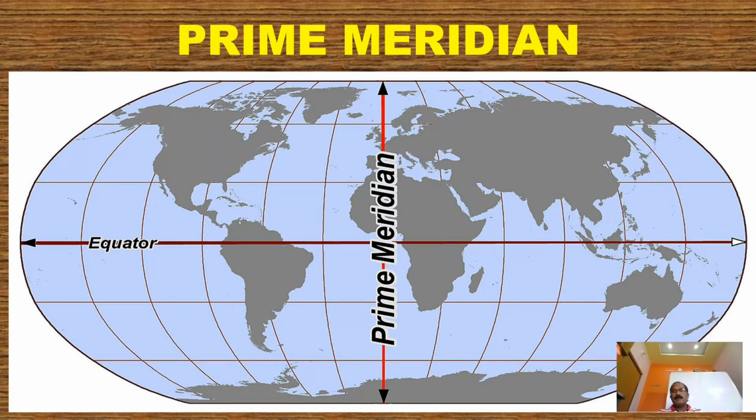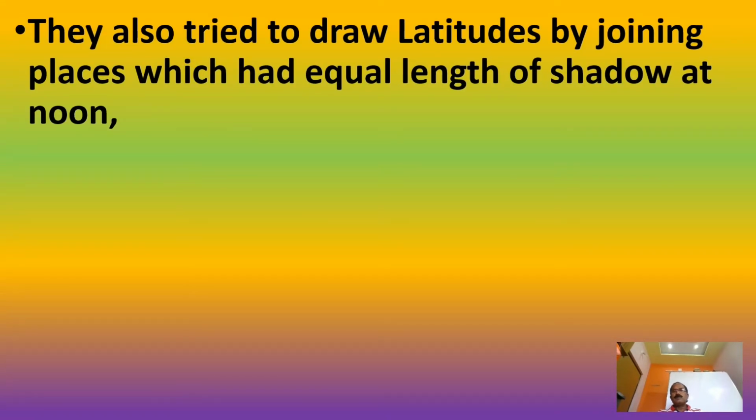Basing on the knowledge of longitudes and latitudes, Greeks used to make maps. So they also tried to draw latitudes by joining places which had equal length of shadow at noon. Look how they tried to draw latitudes and how they tried to draw longitudes.